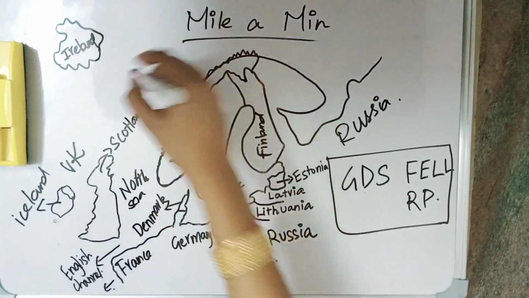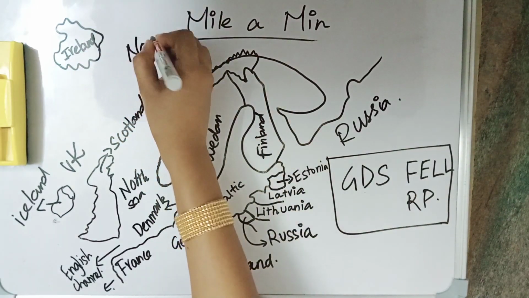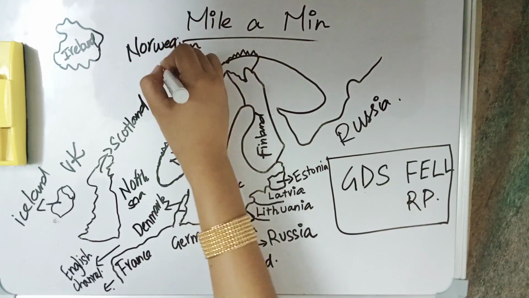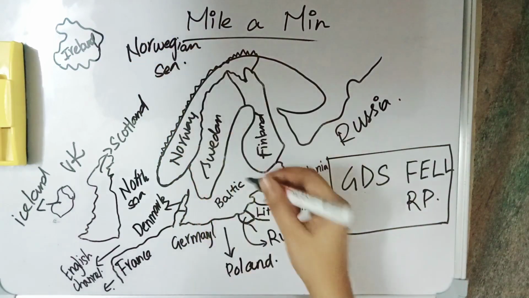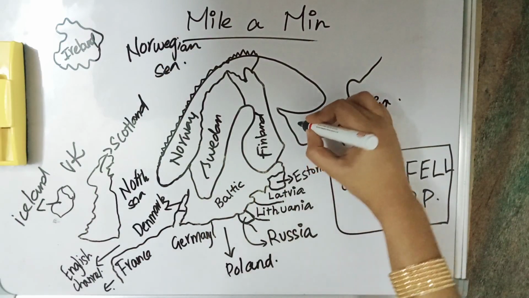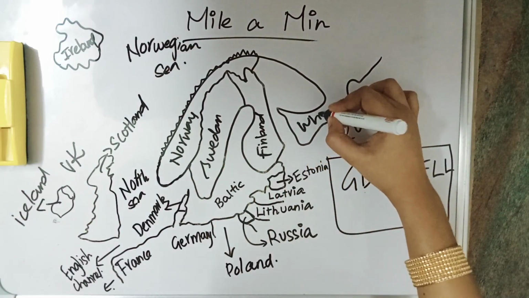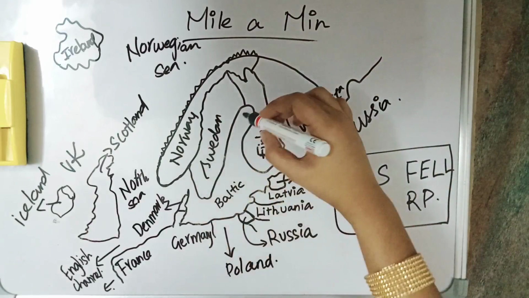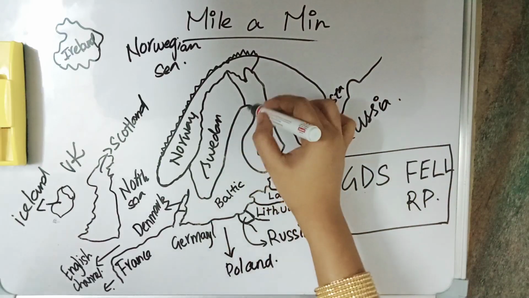Between Ireland and Norway we have a sea, and it is called as Norwegian Sea. It is Norwegian Sea. And here in this region we have a sea, and it is White Sea. It is White Sea.